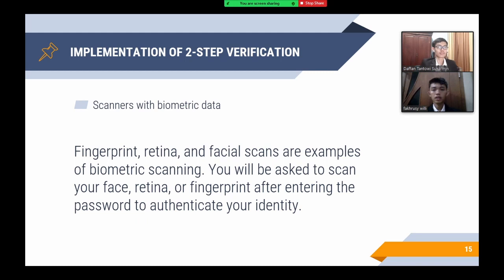And the last one is scanners with biometric data. Fingerprint, retina, and facial scans are examples of biometric scanning. You will be asked to scan your face, retina, or fingerprint after entering the password to authenticate your identity.